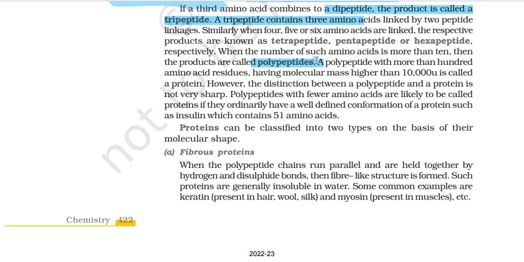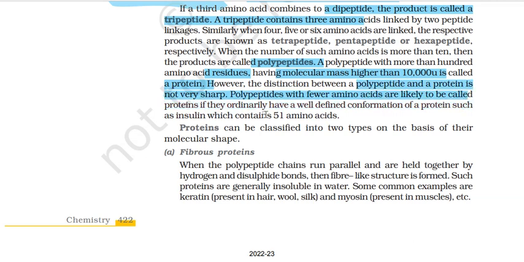A polypeptide with more than 100 amino acid residues having molecular mass more than 10,000 units is called a protein. तो protein is not a polypeptide. ये एक बहुत बड़ा polypeptide है जिसमें more than 100 amino acids will be there. However, the distinction between a polypeptide and a protein is not very sharp.